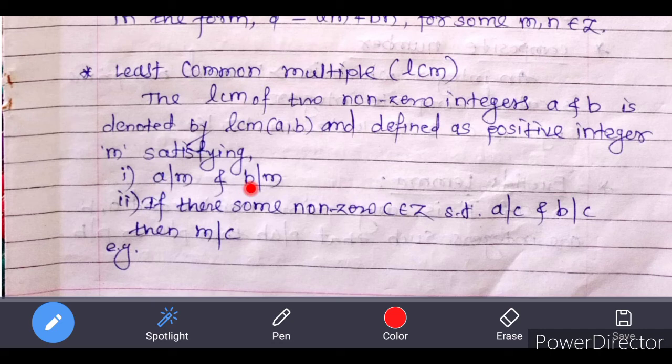And the next condition, that is, if there is some non-zero c belonging to Z such that a divides c and b divides c, then m divides c. And we know that if m divides c, then m is less than c. So m is the least among all other common multiples of a and b. That is, here c is taken as any other common multiple of both a and b, and m is less than that c. So m is the least common multiple of both a and b.